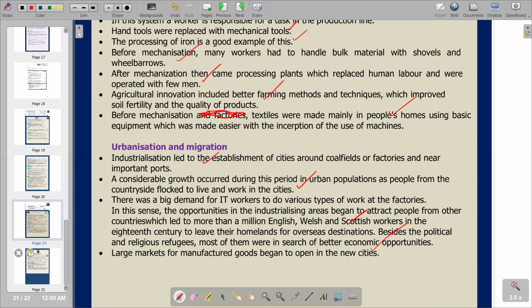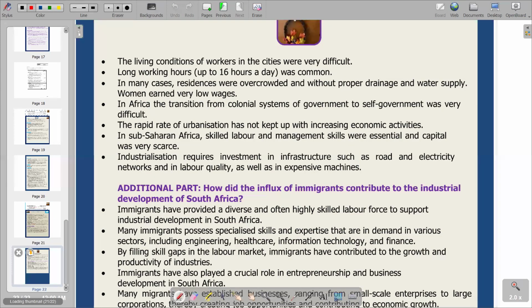Moving on now to the next point. The living conditions of workers in the cities were very difficult. Since we are having a movement of people into the urban areas, obviously, it's going to be overcrowded, because there's a high influx of people in those areas. And living conditions of workers in the cities were very difficult. Long working hours, up to 16 hours a day, were common. That was when we had that industrial revolution, when we had the inception of mechanization.